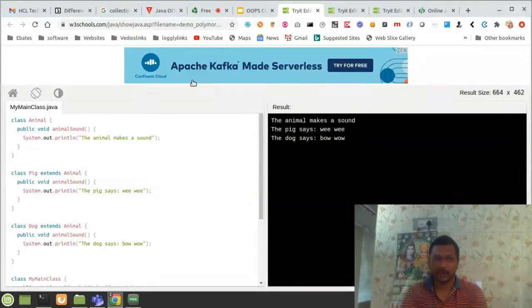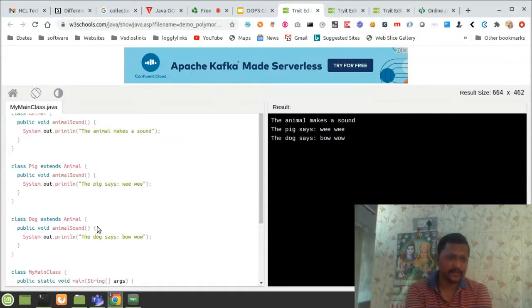Here inheritance has been achieved, and we are achieving the same properties while loading them in a different class. We are overloading, and here we achieve static polymorphism.